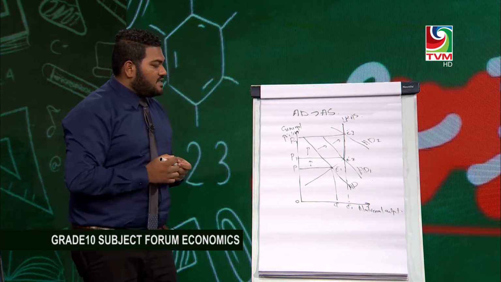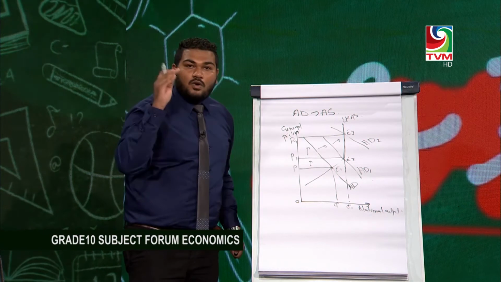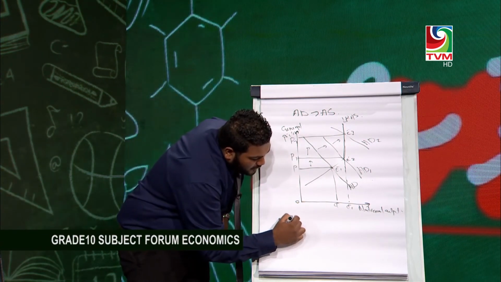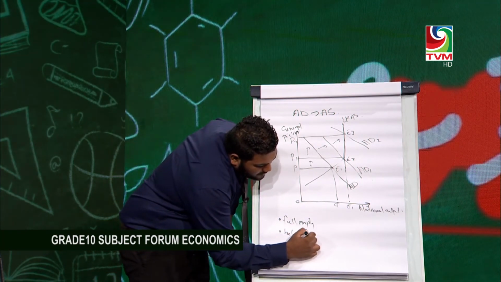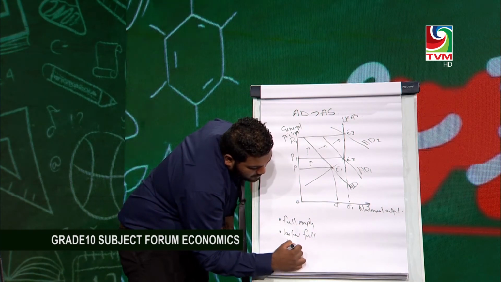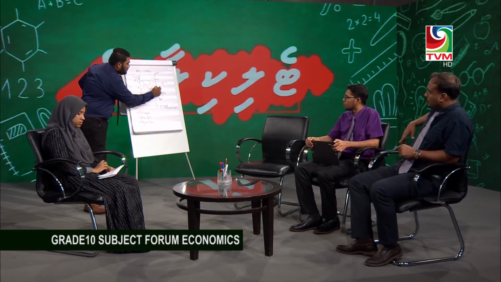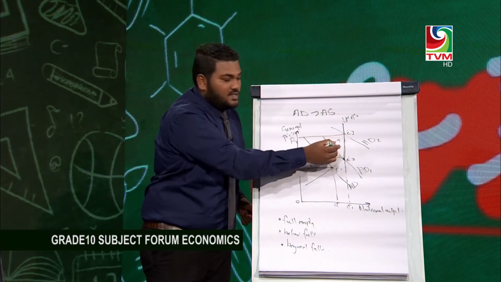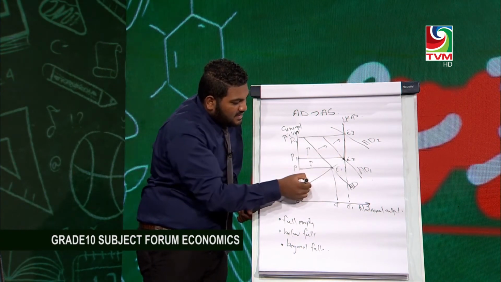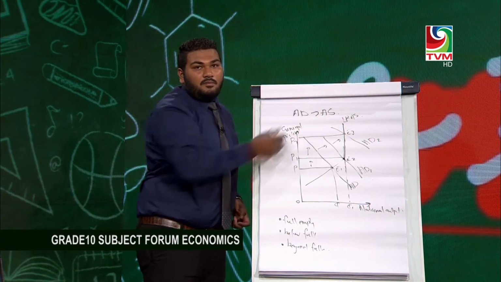So actually what happens is, you need to consider these 3 points: below full employment, full employment, and beyond full employment, that is after full employment. Okay, so this is the full employment point. After the full employment point the supply curve becomes perfectly inelastic. So below full employment is this part, then after full employment the supply curve will become perfectly inelastic. This is the beyond full employment.